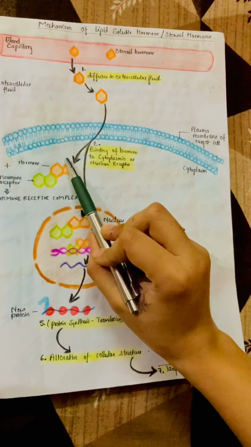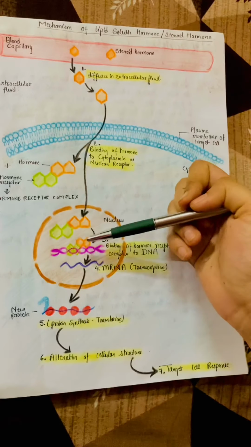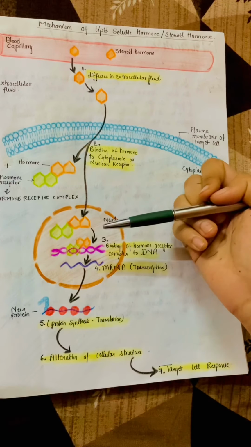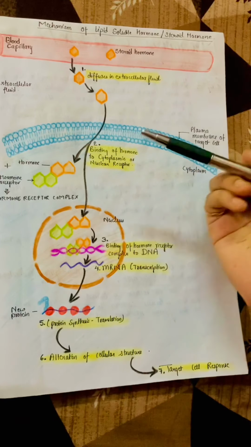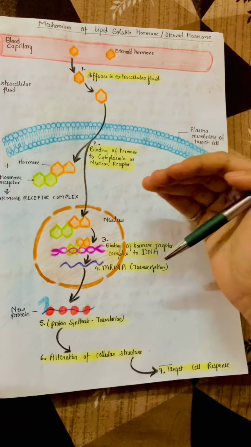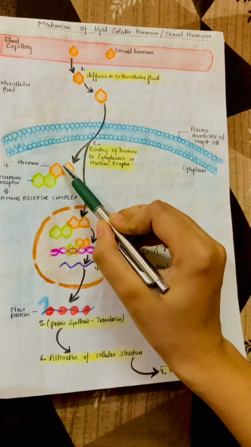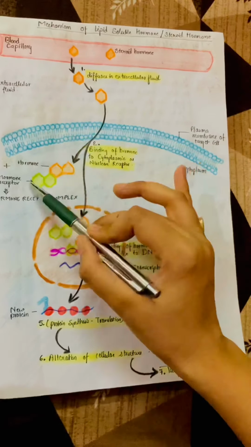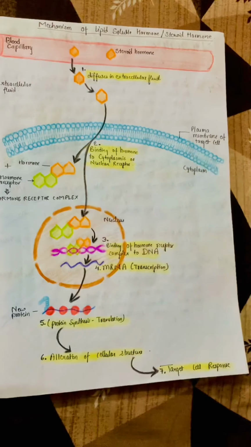For steroidal hormones their receptors are present in the cytoplasm, and for thyroid hormones like T3 or T4 their receptors are present inside the nucleus. The hormone binds to its receptor and forms the hormone receptor complex. Okay, this is the hormone and this is the receptor. They combinedly form the hormone receptor complex.